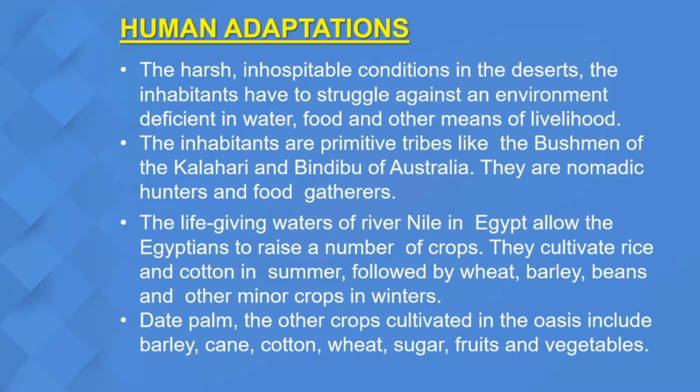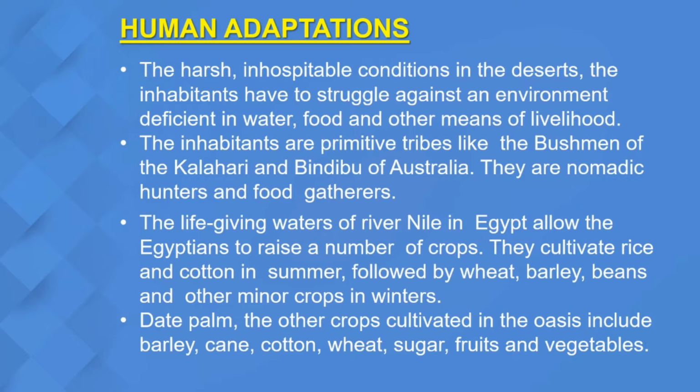So, there are two tribes who live in very harsh conditions. These two tribes are your Bushmen of the Kalahari deserts and the Bindubi of the Australian deserts. Okay, these are the two primitive tribes. Primitive tribe means those who have not adopted any modern form of living. They live in a very olden days method of living. Okay, they don't go to schools, they don't go to jobs.